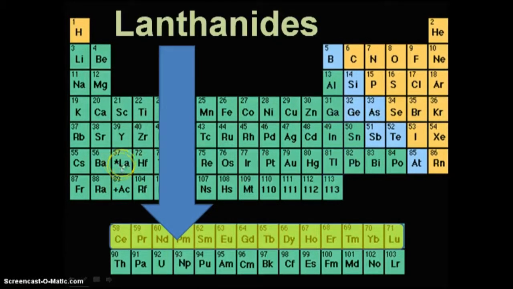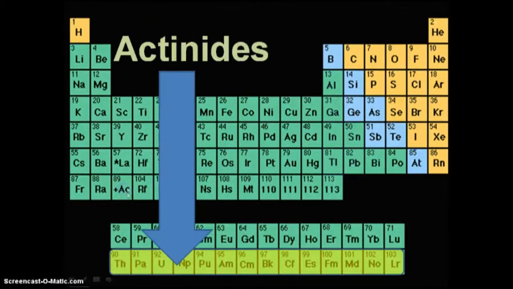This first one is where it starts at 57 with lanthanum. So this first row across in that block are called the lanthanides as a result. Down here you see the element actinium, and so the offshoot of this part right here on the table is this branch here, and because of that these are called the actinides. So lanthanides and actinides for this F block portion of the periodic table.